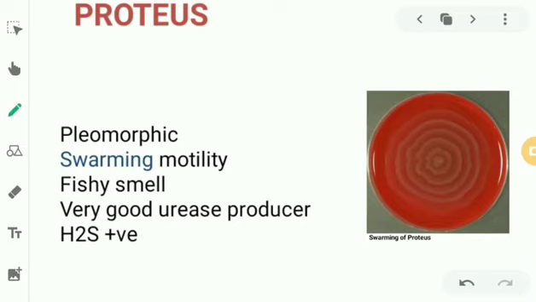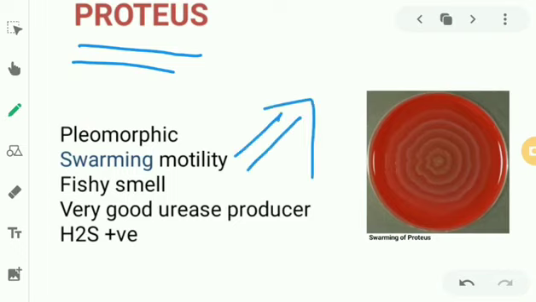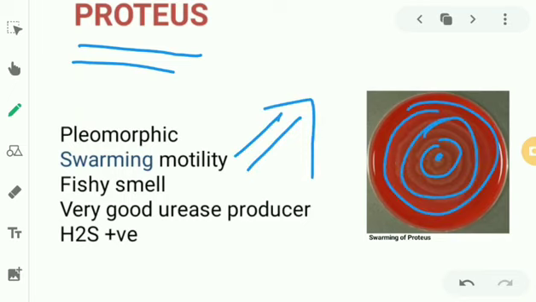Now we have our final bacteria, Proteus. Actually, Proteus is pleomorphic. It can change its shape. It shows a peculiar type of motility in blood agar, known as swarming motility. You can see the Proteus colonies swarming around. This swarming motility is also shown by Bacillus cereus and some other bacteria like Vibrio parahaemolyticus, but mostly it is associated with bacteria like Proteus.